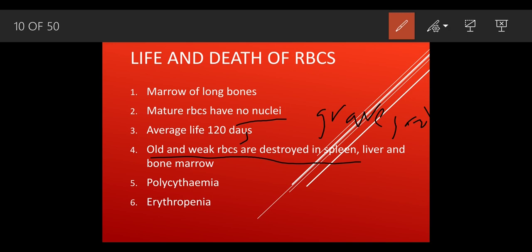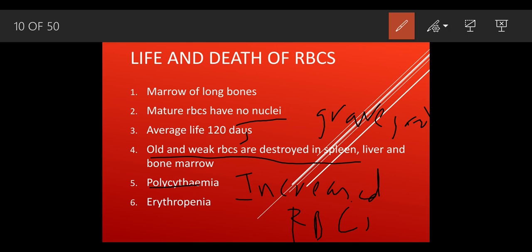What does polycythemia mean? Polycythemia is a condition in which there is an increased amount of RBCs. If inside a person the RBC count increases, a condition called polycythemia develops. Because each and every part of your body should be in a proper way.